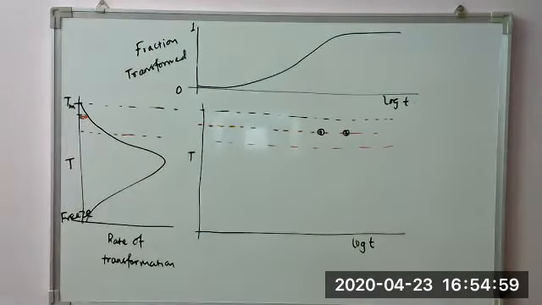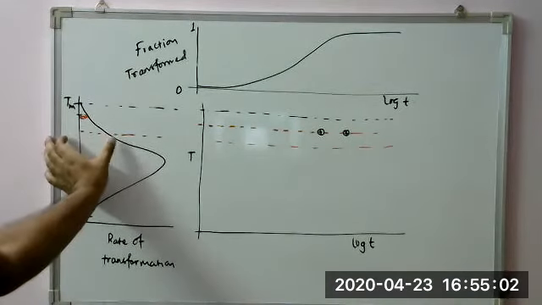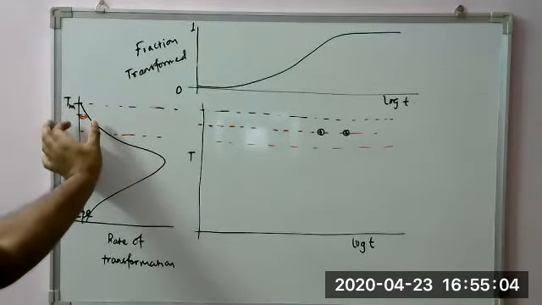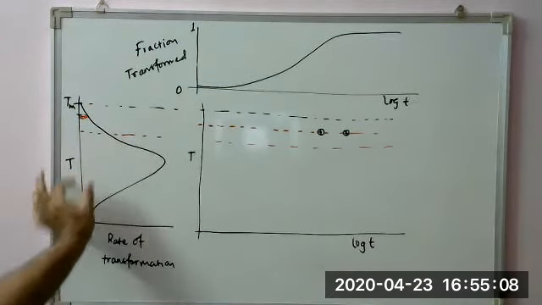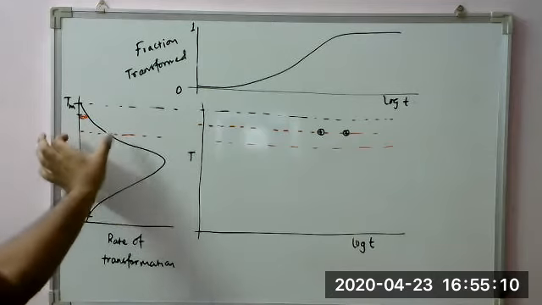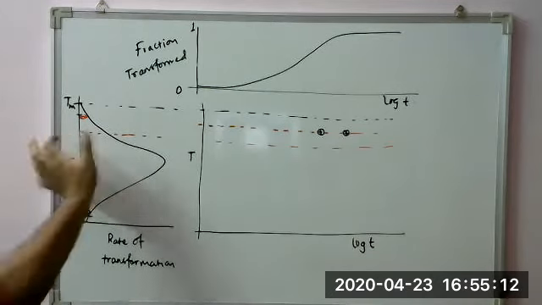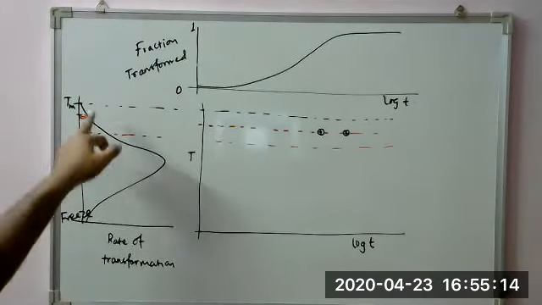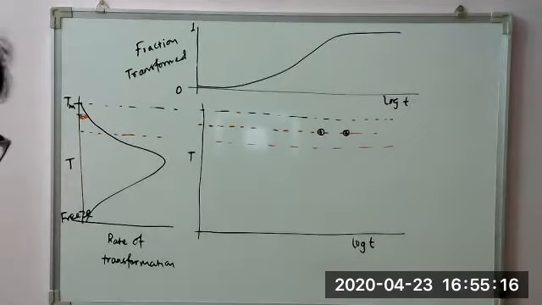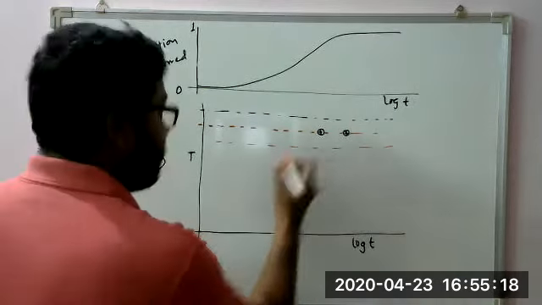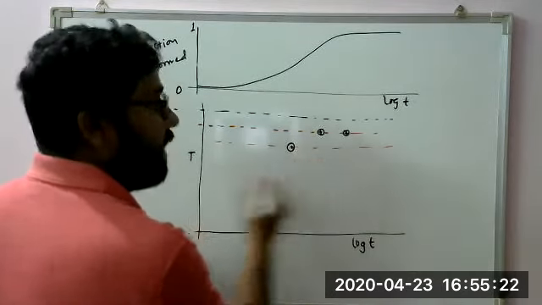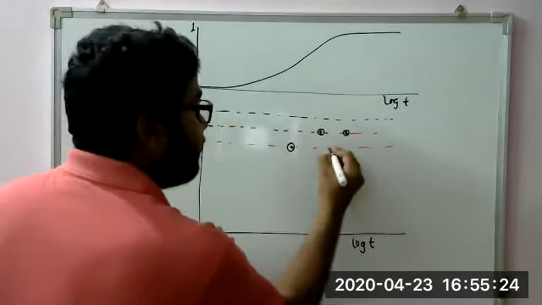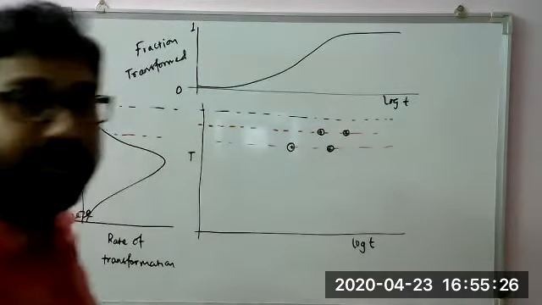Again, because the gap has slightly widened, it was 0, a little bit more, so it is increasing then decreasing. So as we go on like this, we find that here the rate of transformation is slightly higher, so it will start a little early and also end with a little bit of delay.